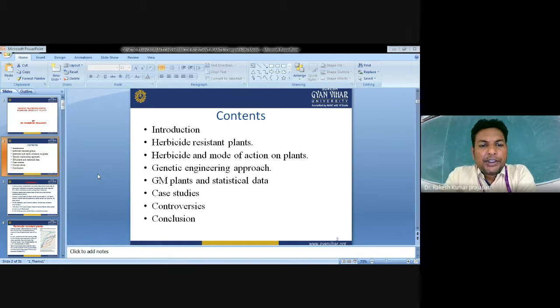So these are the contents: introduction, herbicide resistance plants, herbicides and their mode of action on the plant, genetic engineering approaches, GM plants and statistical data, case studies, controversies against this, and conclusions.